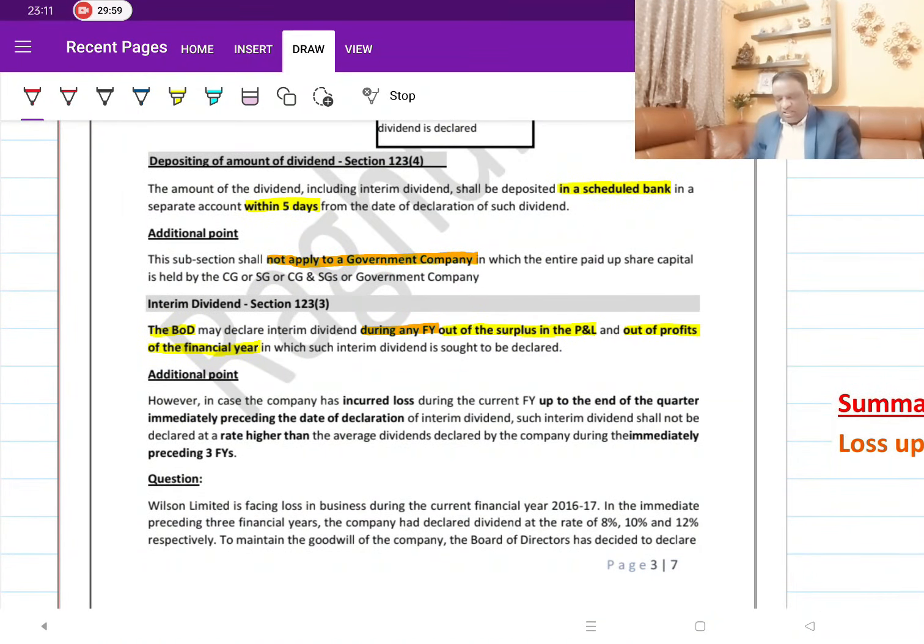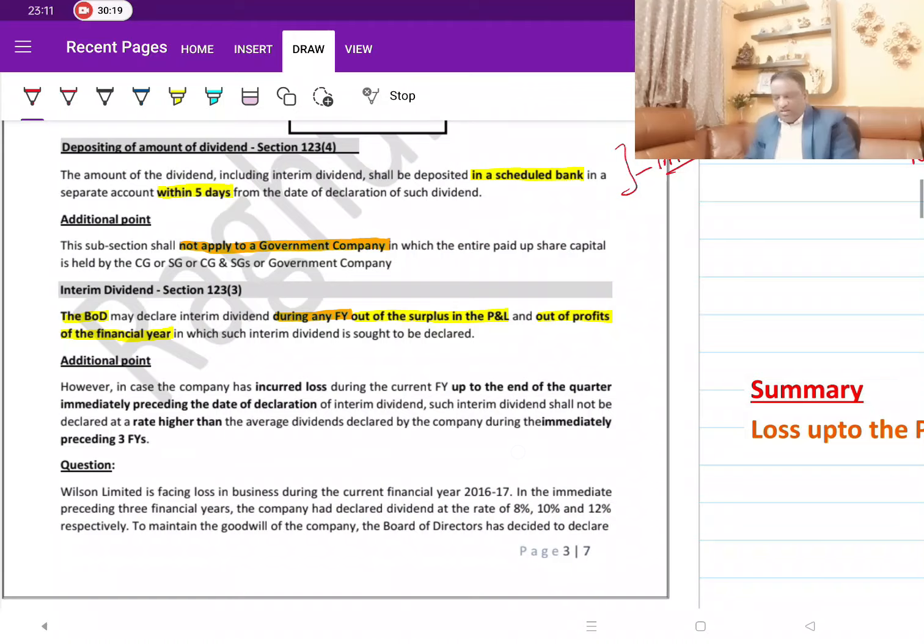Now, let's move on. Then the next point talks about the time limit within which I have to transfer the money to a separate scheduled bank account. This I will talk about later. All the timelines, I am deferring for now. All timelines, we will talk about at one go. So temporarily I am keeping it on hold. Now, again connecting points.